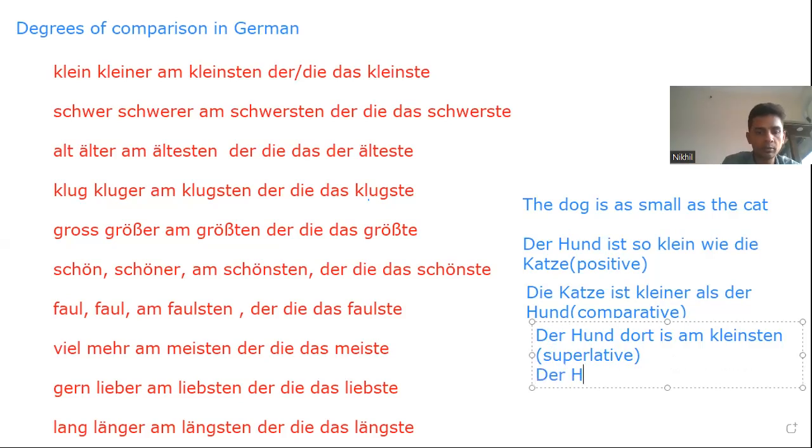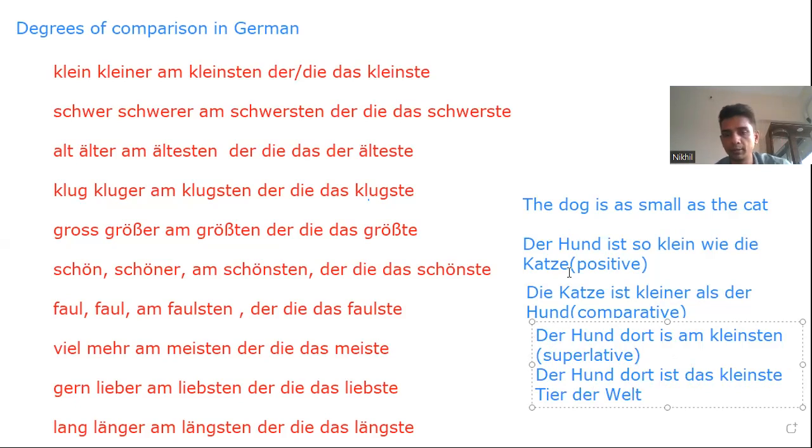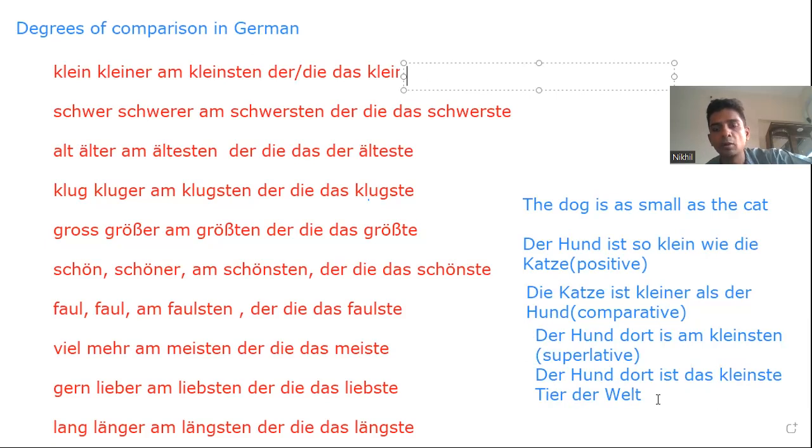Let me say, der Hund dort ist das kleinste Tier. We have a noun in front of it, so you use the last form. Tier is das Tier. The dog there is the smallest animal in the world.